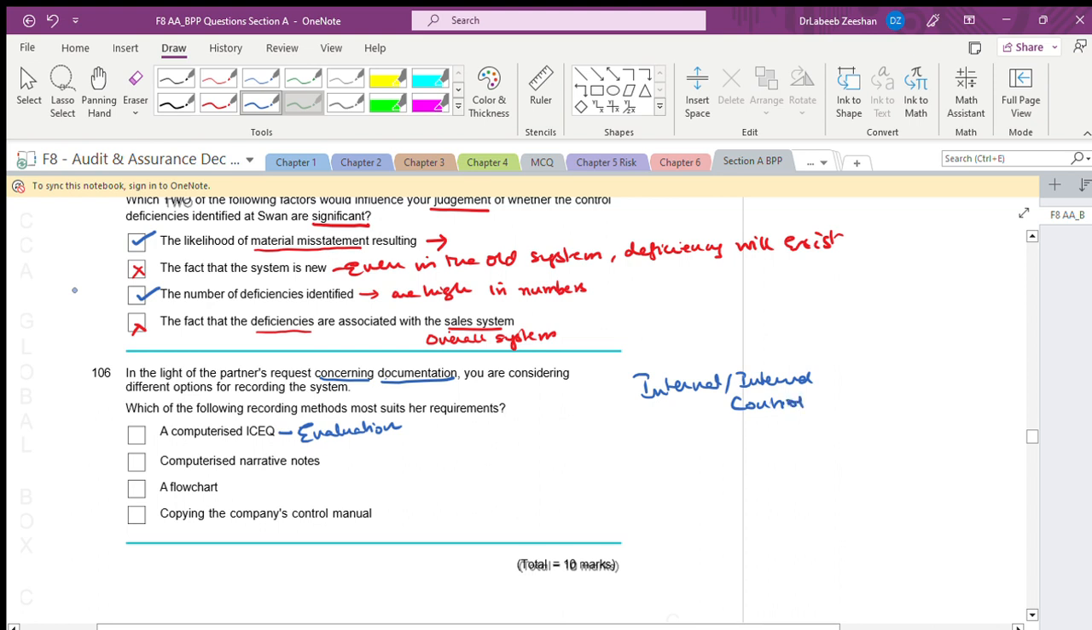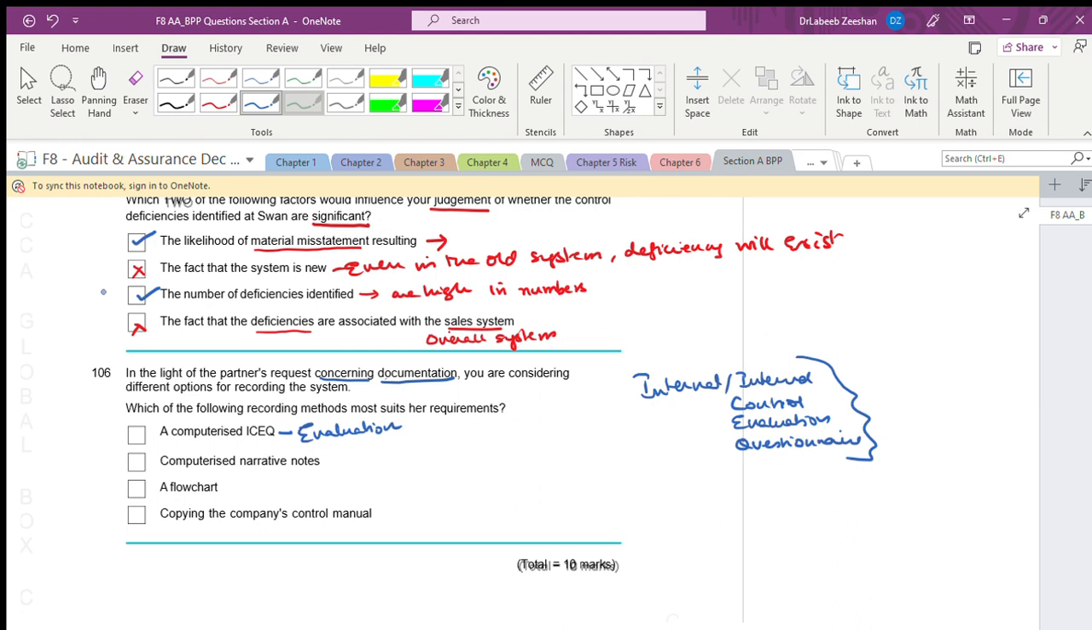Next, we are talking in terms of evaluation, and we are asking in terms of a questionnaire. Automatically things are very clear. When we talk about documentation, it is done on different aspects. We are talking about flow charts and narrative notes. Which of the following recording methods is best suited to her requirements?